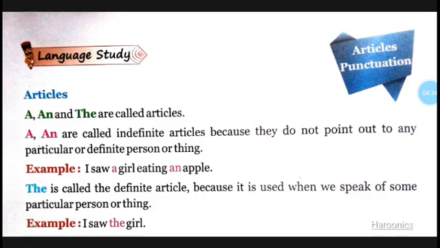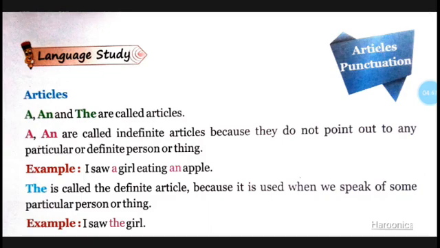The is called the definite article because it is used to point to a particular thing or person. For example, we know that Sarah has a red book.